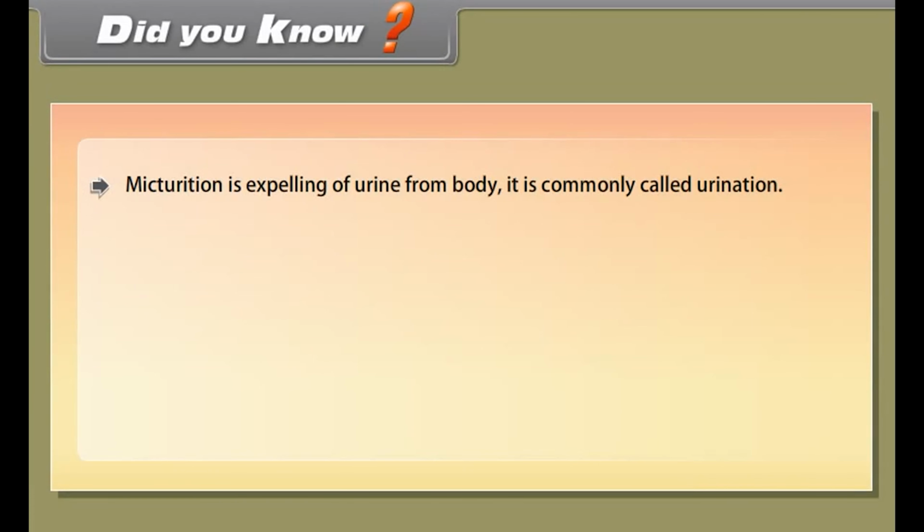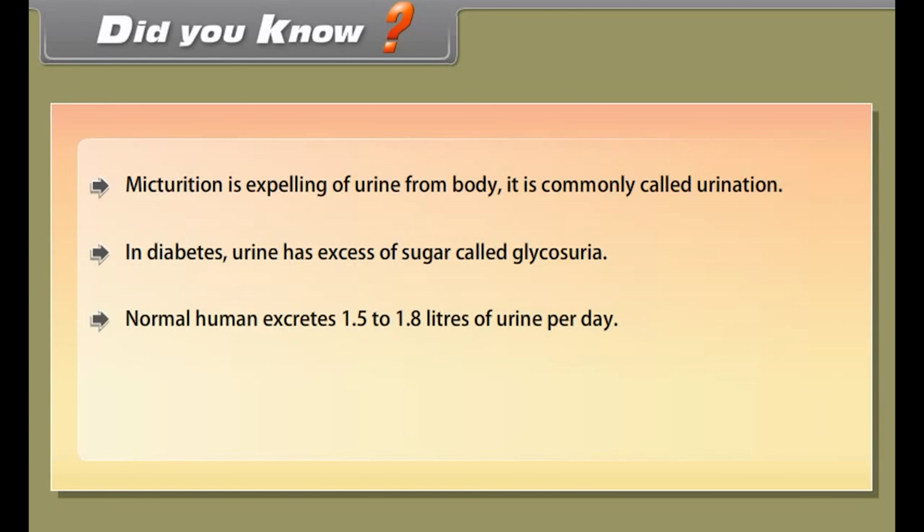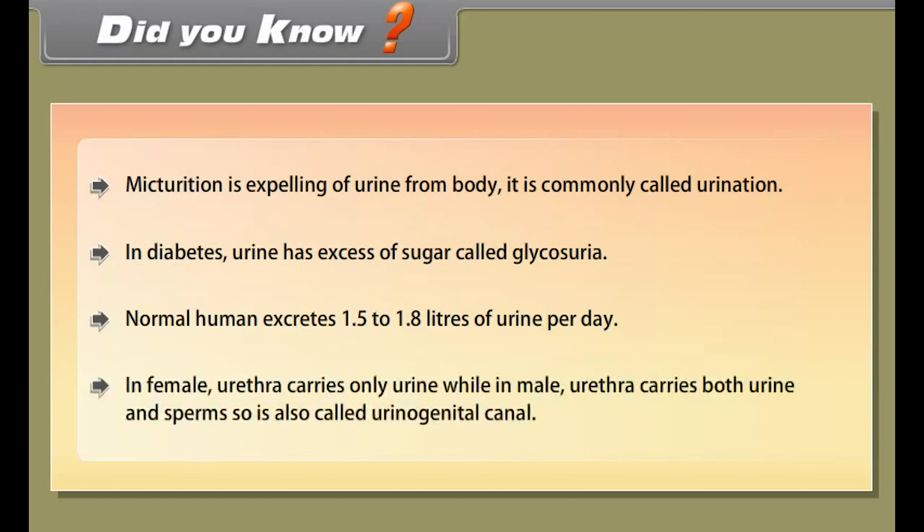Did you know? Micturition is expelling of urine from body. It is commonly called urination. In diabetes, urine has excess of sugar called glycosuria. Normal human excretes 1.5 to 1.8 liters of urine per day. In female, urethra carries only urine, while in male, urethra carries both urine and sperms, so is also called urinogenital canal. Summary.